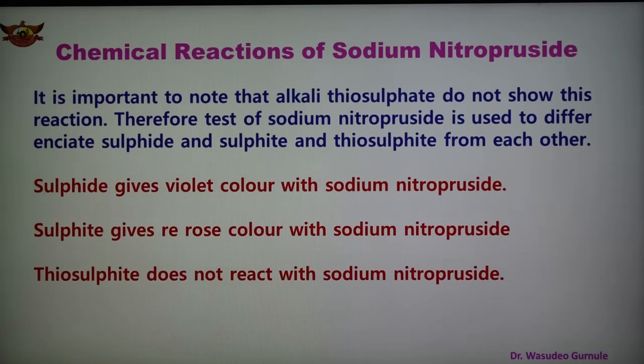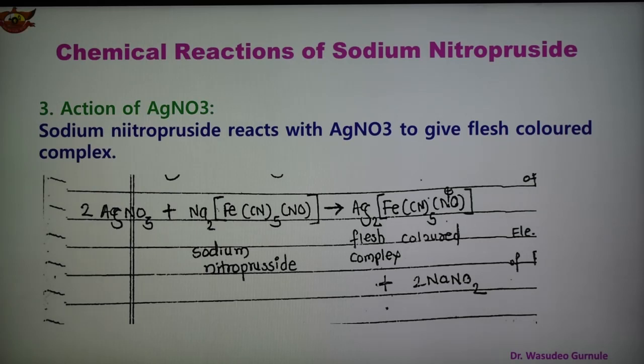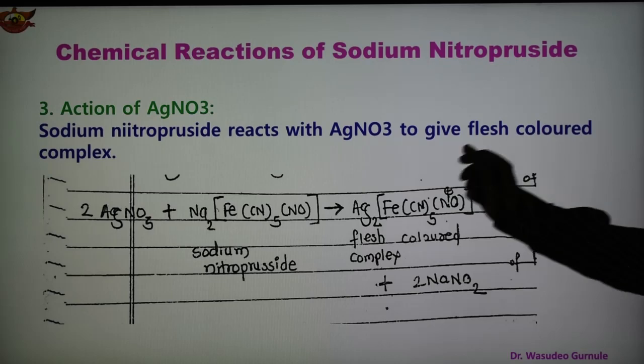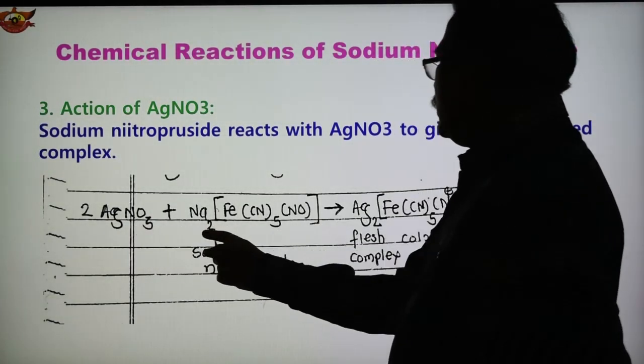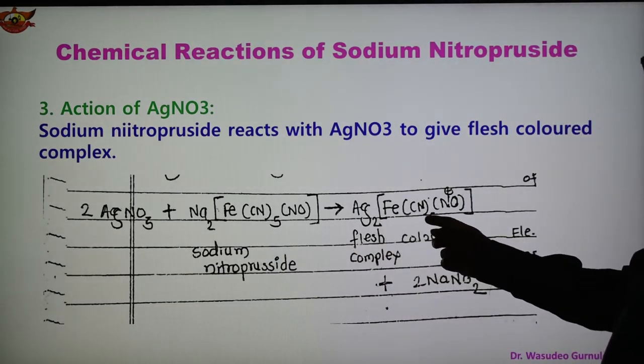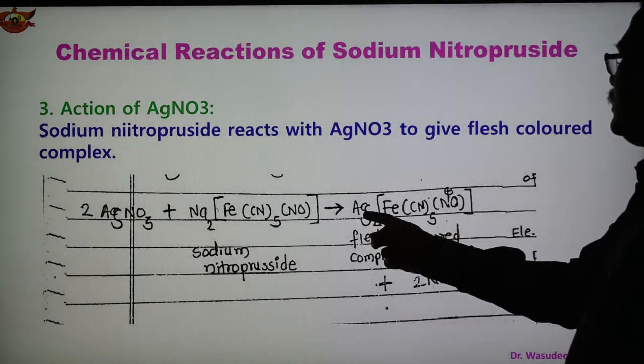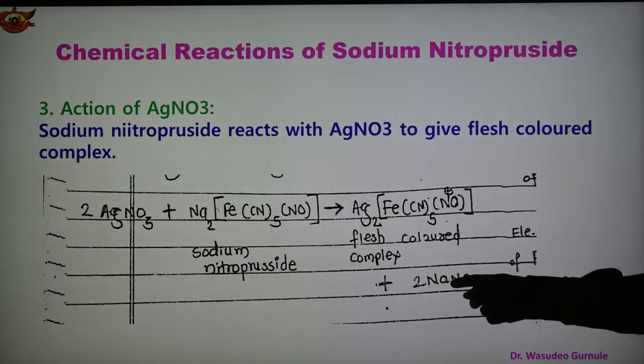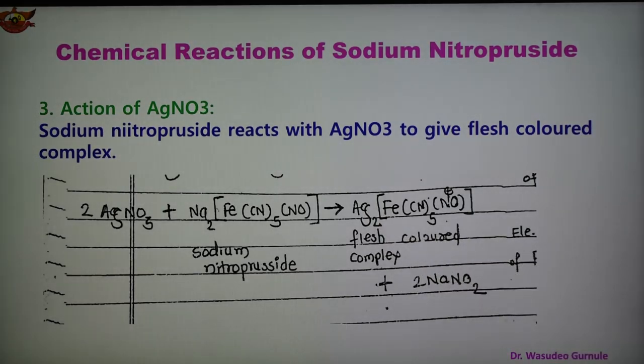The third important reaction is the action of silver nitrate. In the reaction of sodium nitroprusside with silver nitrate, AgNO3, it gives a flesh colored complex. The reaction is shown here. Two molecules of AgNO3 react with Na2[Fe(CN)5NO], the sodium nitroprusside, forming Ag2[Fe(CN)5NO]. Sodium is replaced here by Ag, and we get two molecules of sodium nitrite. In this way we obtain the product which is the flesh colored complex.